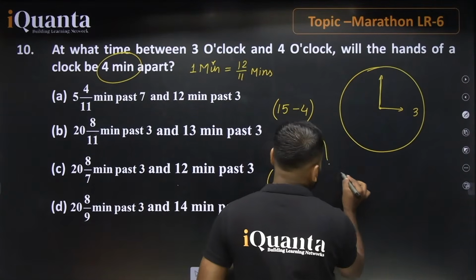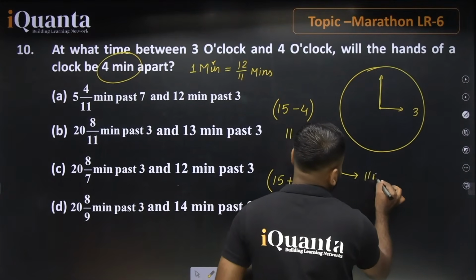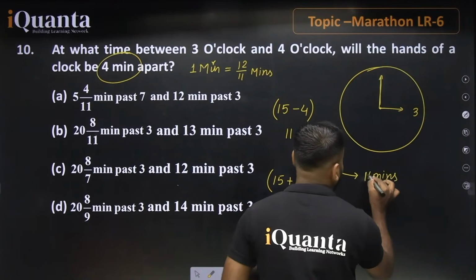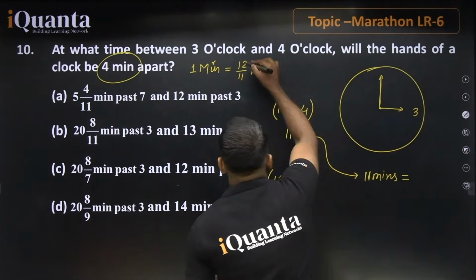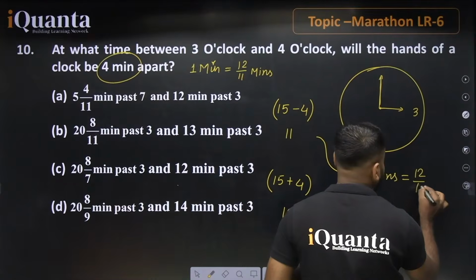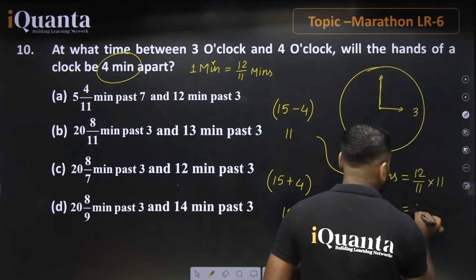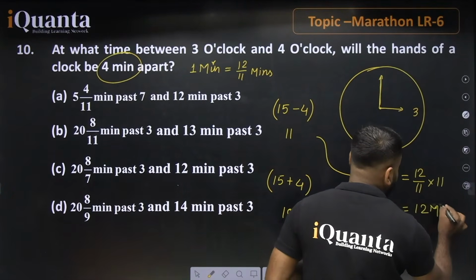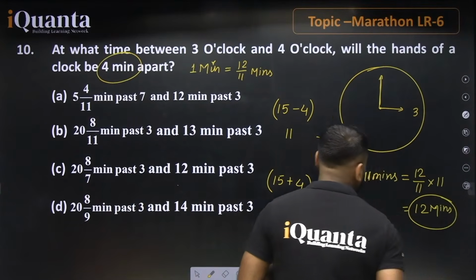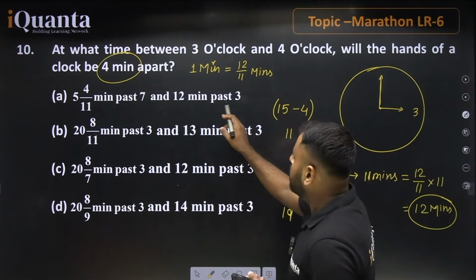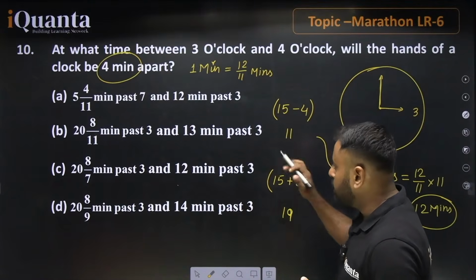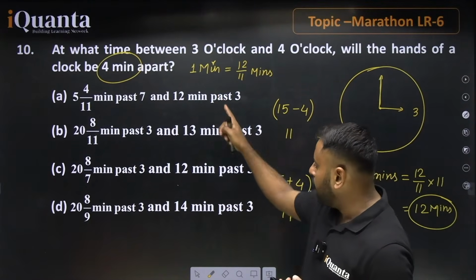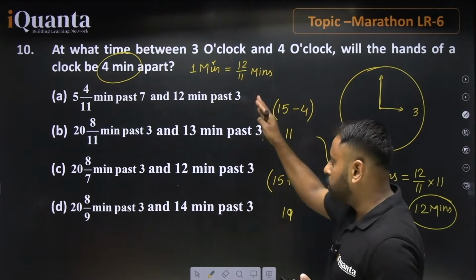Let's talk about this 11 minutes. For 11 minutes, 12 divided by 11 into 11, the value will be equal to 12 minutes. It means that the time is 3:12. 12 minutes past 3. We have two such options, option A and option C.